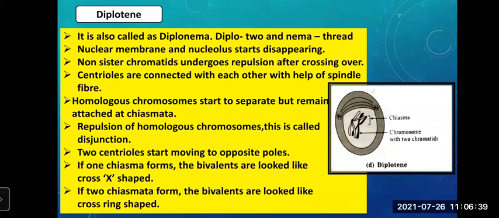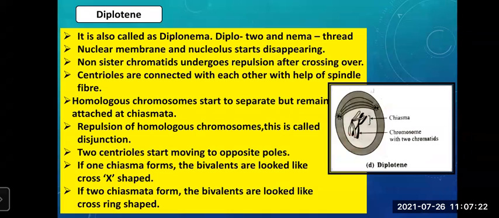See, in the previous stage, we saw crossing over took place, isn't it? So after the crossing over, what happens? It undergoes repulsion. It starts moving away from each other. Centrioles are connected with each other with the help of spindle fibers. You can see here, these are the centrioles and the spindle fibers are holding them together. Homologous chromosomes start to separate but remain attached at chiasmata. Now see what happens? They start moving away. But the point where they are in contact, that is chiasmata. Here they remain in contact.